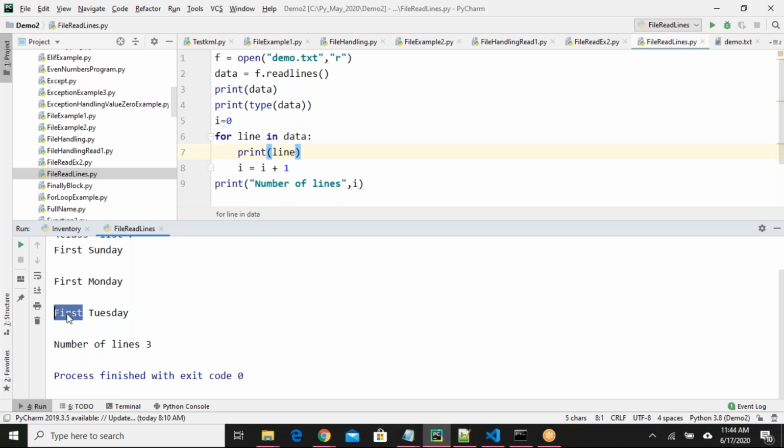I'm intentionally asking these questions so that you can think logically. The slice operator can be used. Yes, slice you can use. That is one good option.